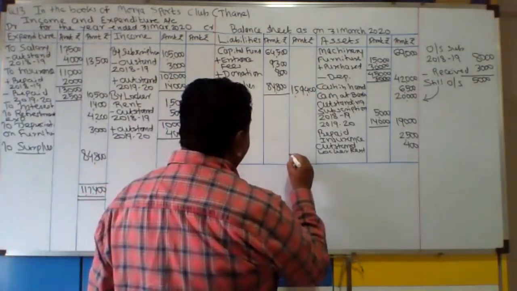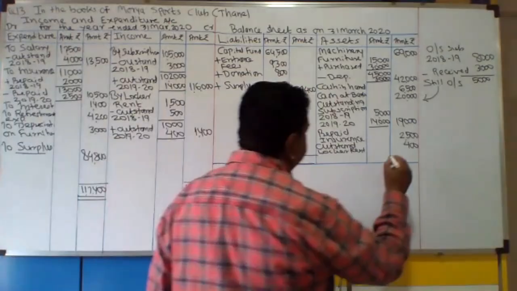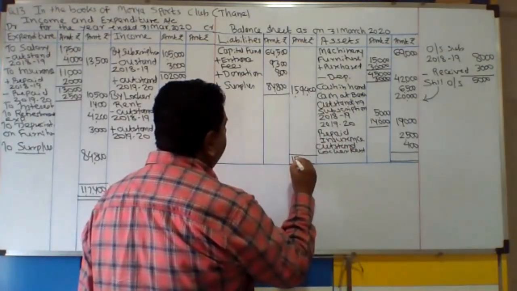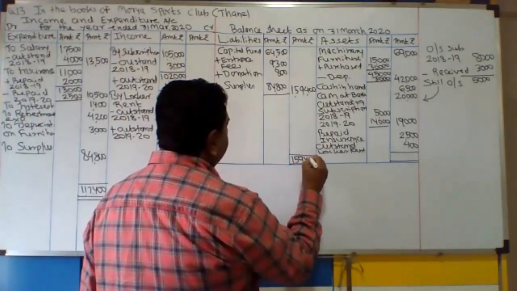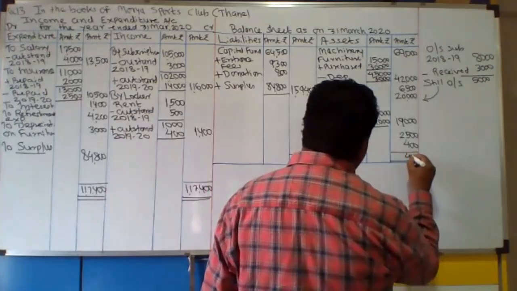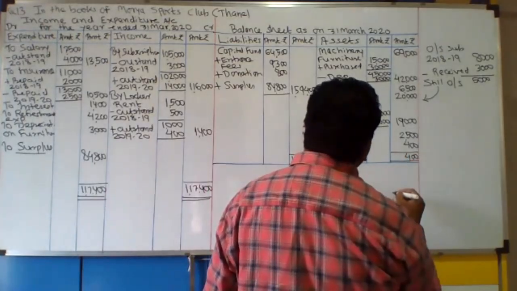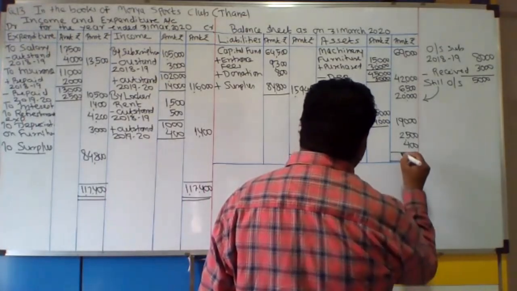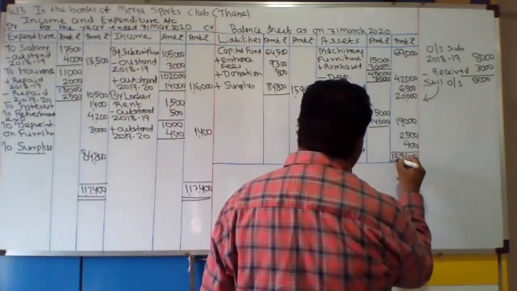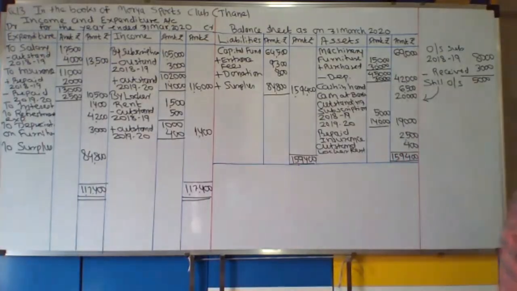Now take the total to make it tally. Liabilities का total, liabilities में क्या है? Only capital fund. So it is 1,59,400. That is the answer.